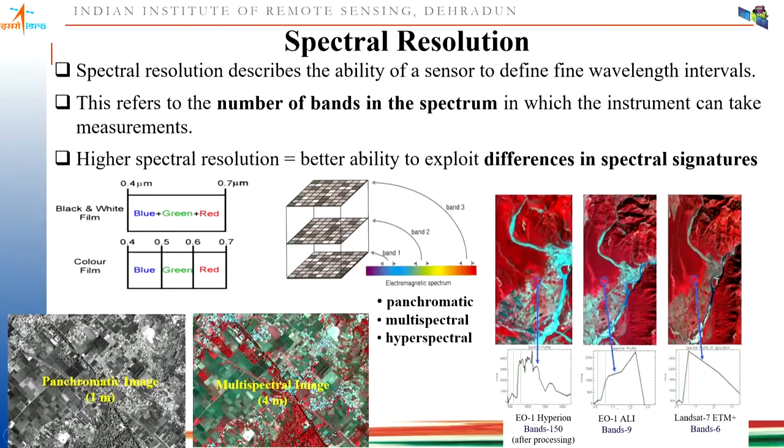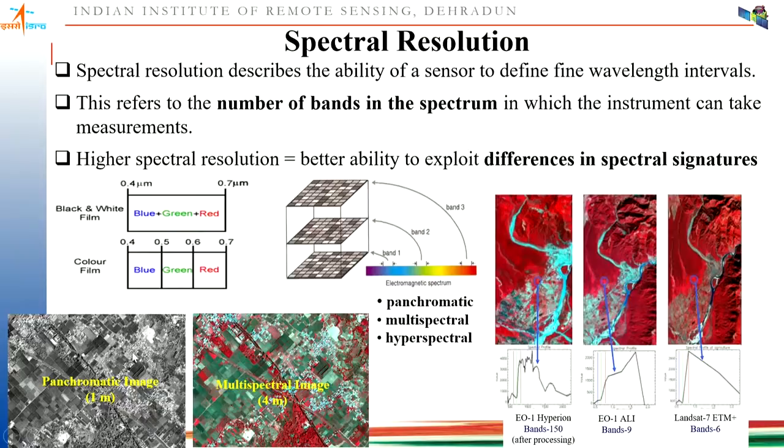Now coming to the second resolution, that is spectral resolution. You can understand it by understanding the difference between a black and white camera and a color camera. In a color camera, we are using three bands, blue, green and red, and the combination of the images is generated. In case of panchromatic, the entire visible range is considered as a single band and the data is captured.